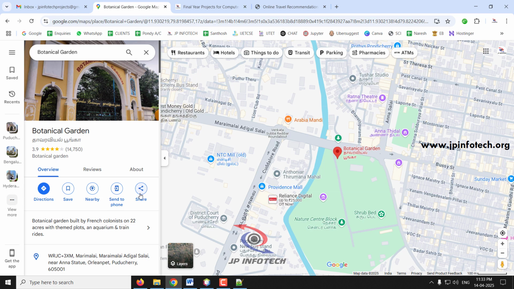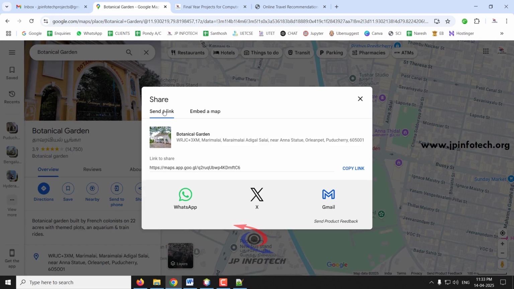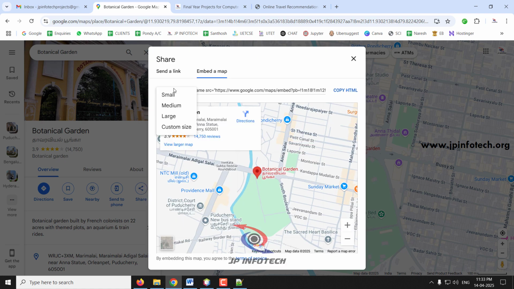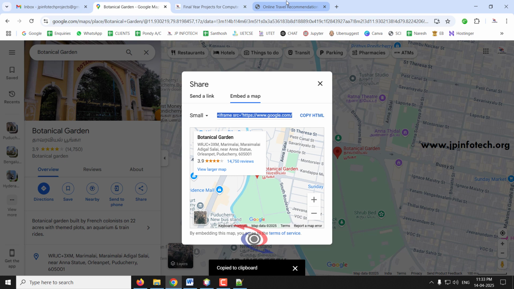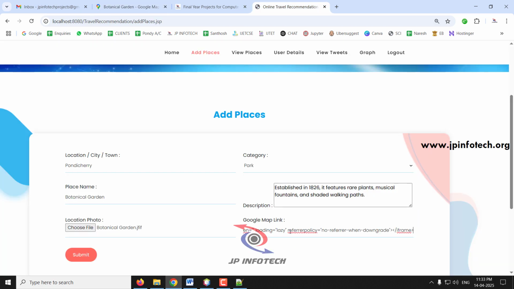There you select this share option. Here you can see the embed a map option. Just select this small option. If you select medium or big, the screen will be big, so you cannot see the other options. Here you just copy this complete HTML, and while pasting you need to delete the iframe tags and all these things. Just enter only the location.